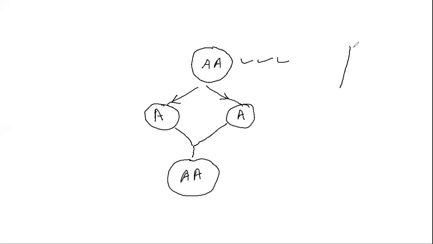Say this is one homologous pair of chromosomes. Let me make it in a different color. So this is a homologous pair of chromosomes.